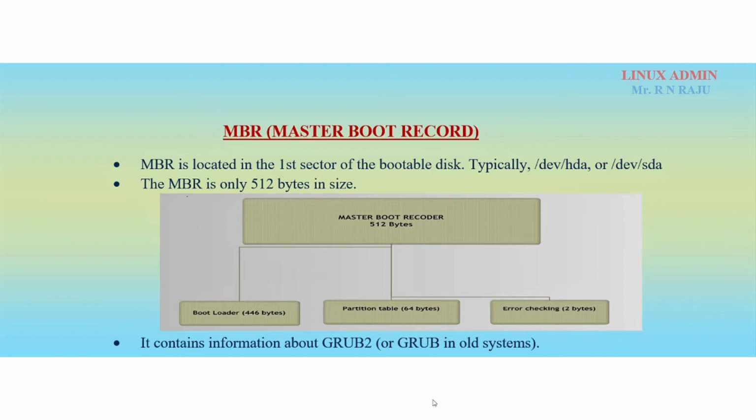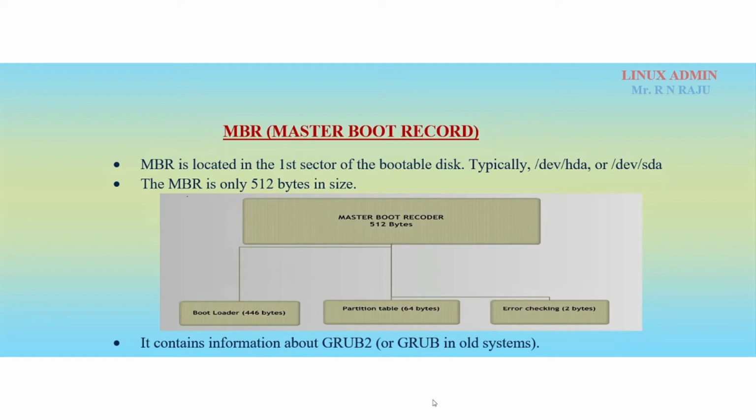Basically, this master boot record is located in the first sector of the bootable disk. You already know the system hard disk naming conventions. /dev/hda in case the hard device type is IDE, then hda, and SATA means sda, and virtual means vda, and cloud means xvda. So like different hard drives. But the MBR is sitting in the first disk, your operating system disk, in the first sector of the bootable disk.